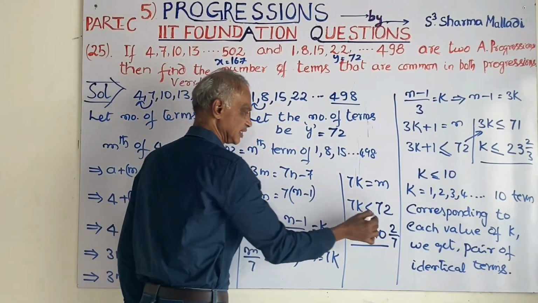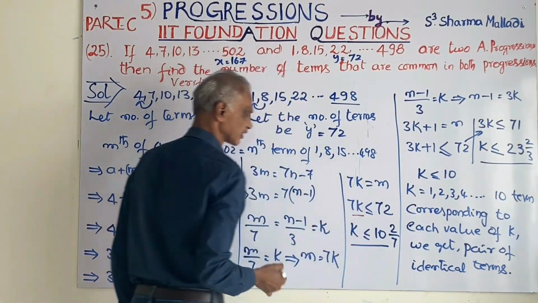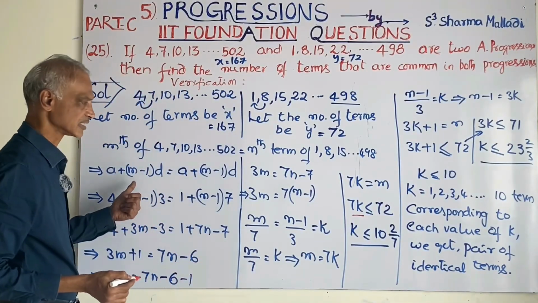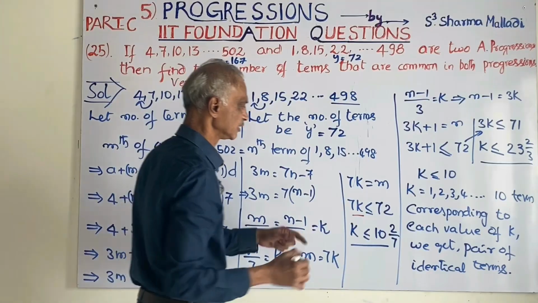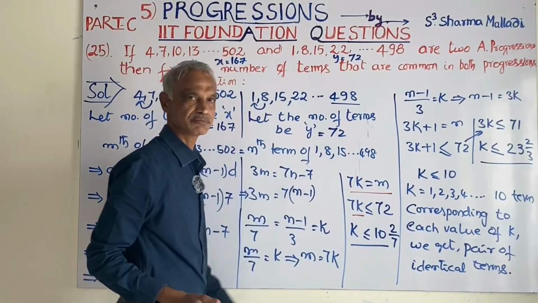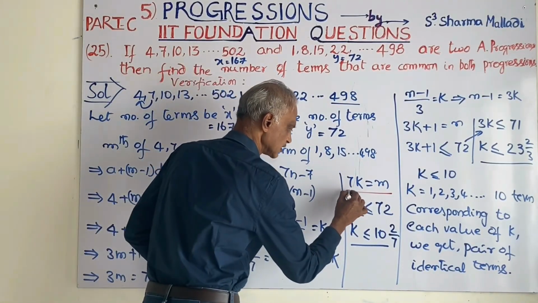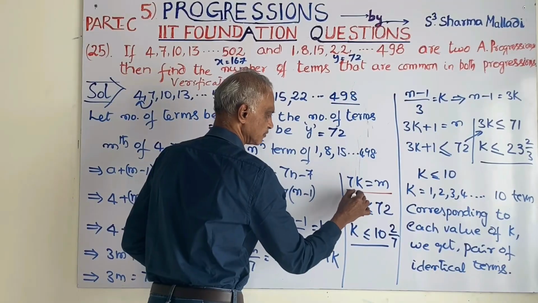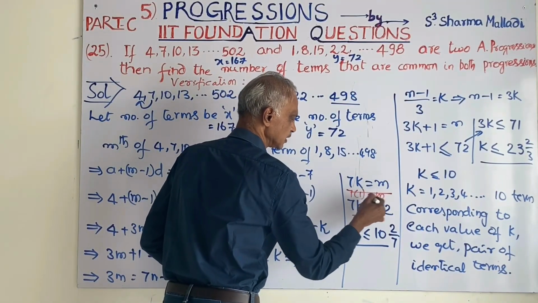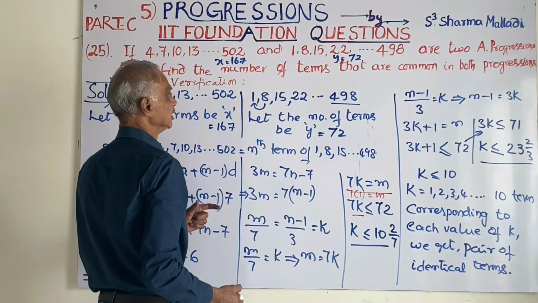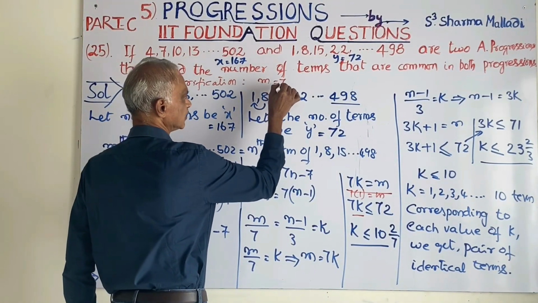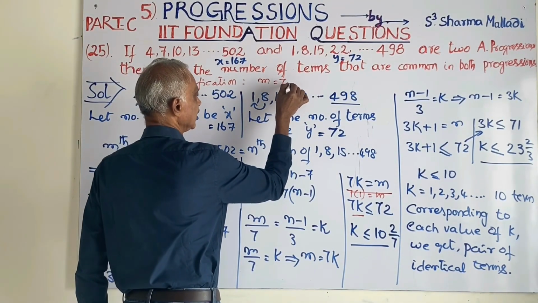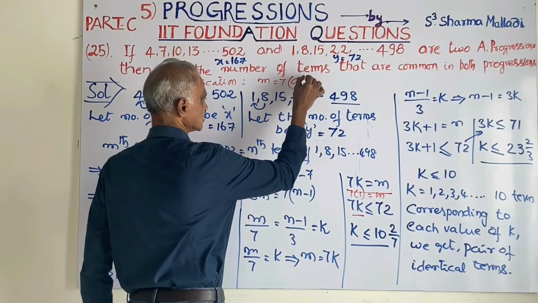Now in 7k, we have to take 7 into 1. How many terms are there? 7 terms are there. M is equal to 7. 7 terms means I have to take A7.